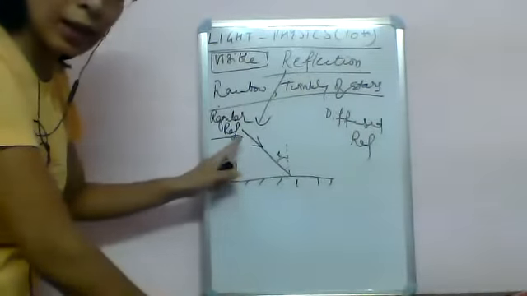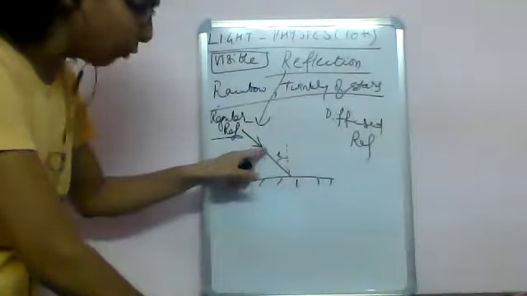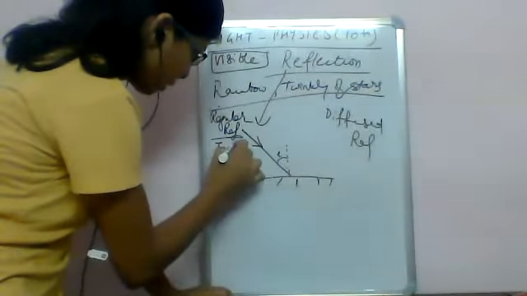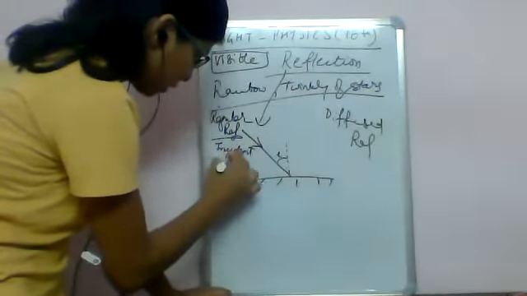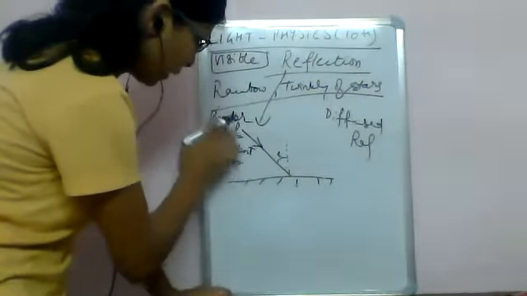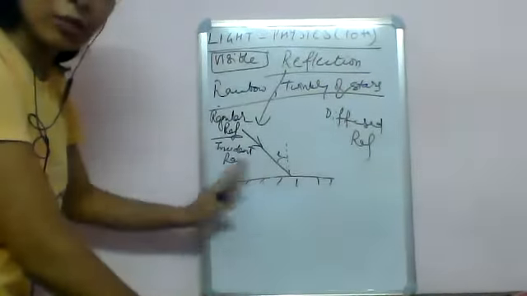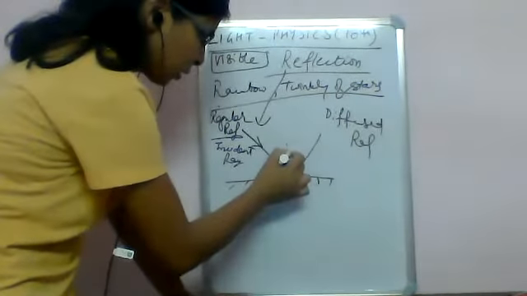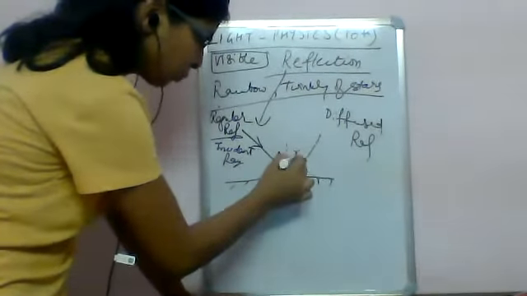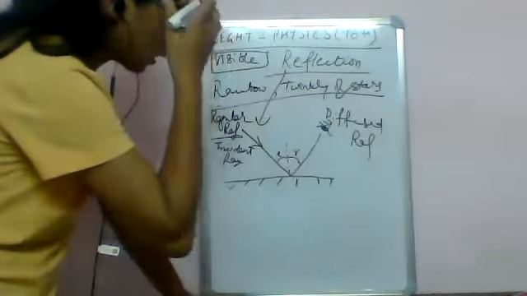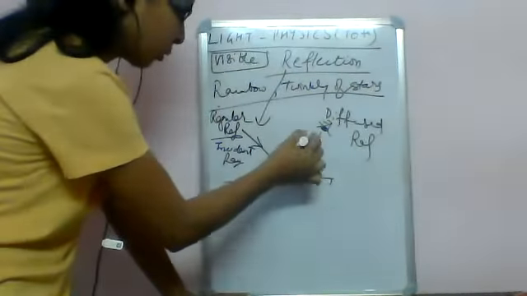The angle at which light is incident is called the angle of incidence. This ray is known as the incident ray, and this is your surface, a polished one. In regular reflection, the light is reflected back in the same medium into the eyes. This is how we see anything which is visible to us.